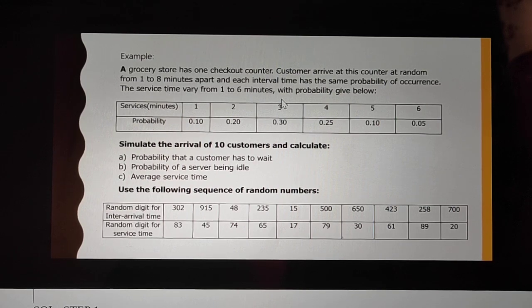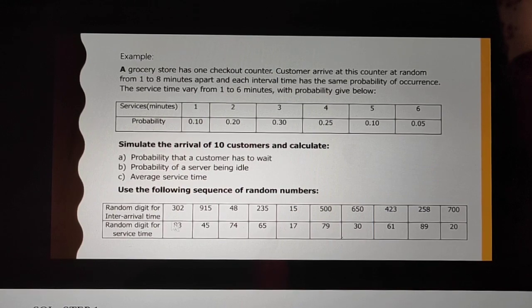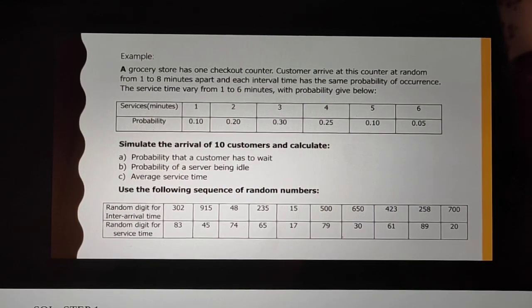The service time varies from 1 to 6 minutes, and the probability is given like that. So using the concept of random numbers, some random number digits for inter-arrival time are given, and some random number digits for service time are given. We have to find the probability that a customer has to wait, the probability of the server being idle, and the average service time.